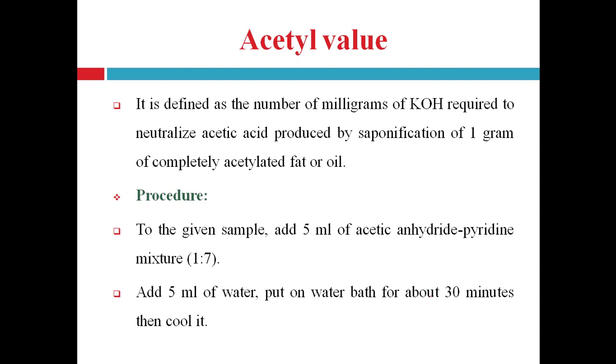Then acetyl value. It is defined as the number of milligrams of KOH required to neutralize acetic acid that is produced by saponification of 1 gram of completely acetylated fat or oil.